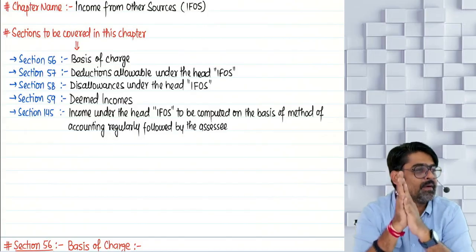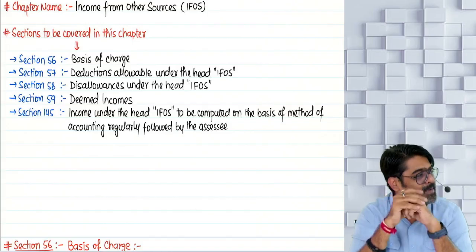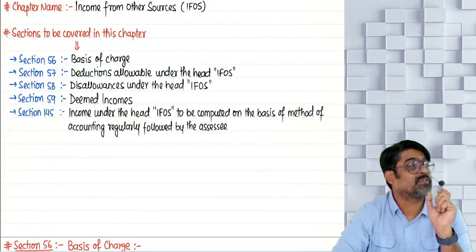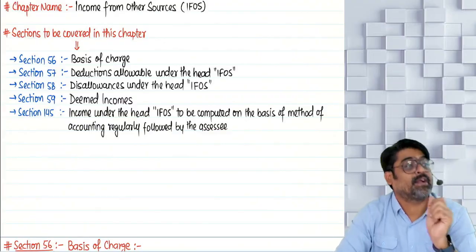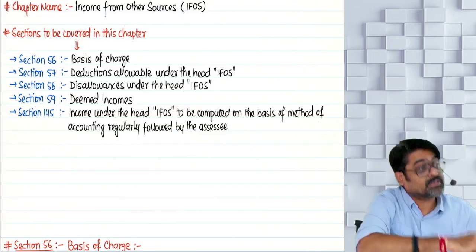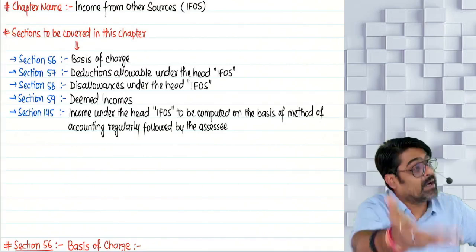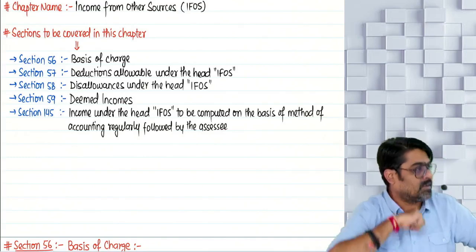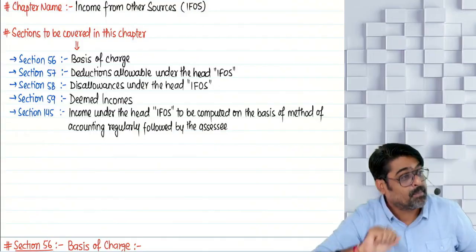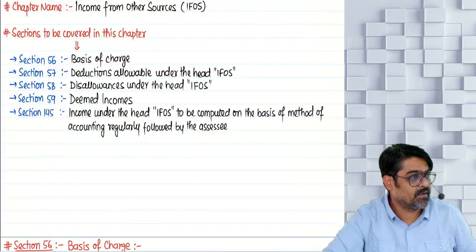Section 59, deemed incomes. Do you know deemed PGBP income? In deemed PGBP income, any expense, any loss, any trading liability for which you got the deduction under the PGBP head, against that loss, expense or trading liability, if some recovery is done or some benefit is received later on, that recovery or benefit will be deemed to be your PGBP income. Do you remember that? Under section 41.